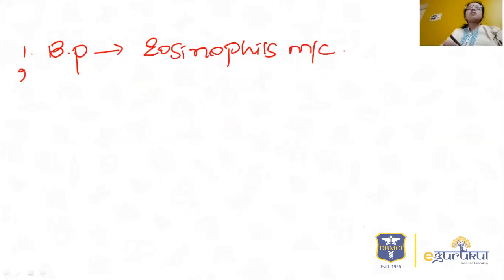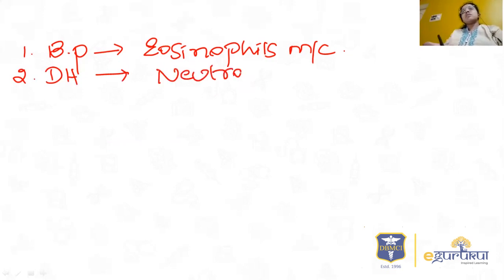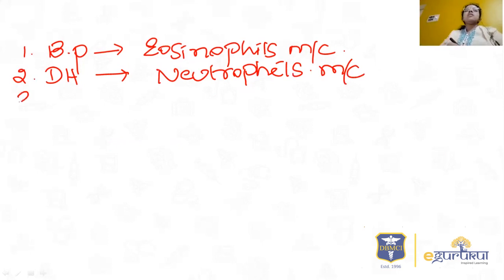So what happens in dermatitis herpetiformis? You can see the subepidermal blister along with the neutrophils. Here also you can see the neutrophils most commonly, and you can see the neutrophils along the tips of the dermal papillae. Then coming to linear IgA dermatosis, here also you can see the neutrophils.